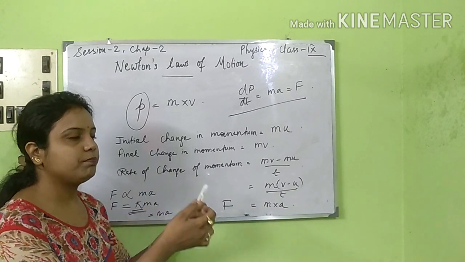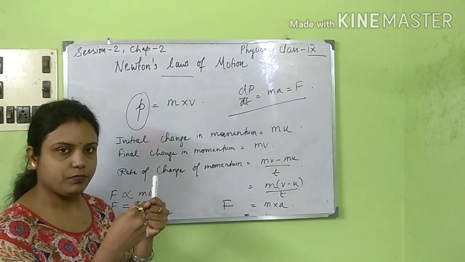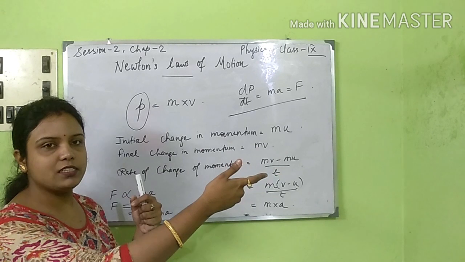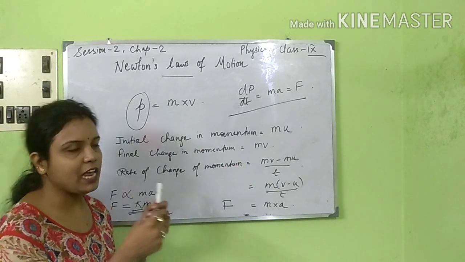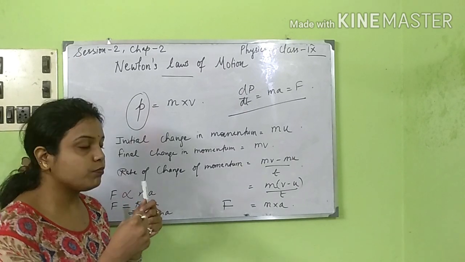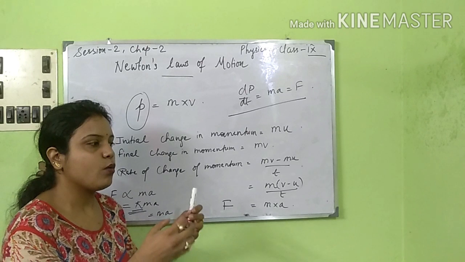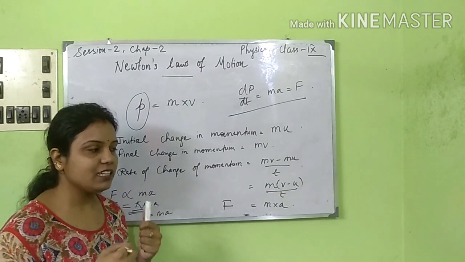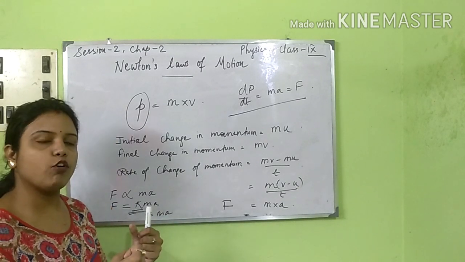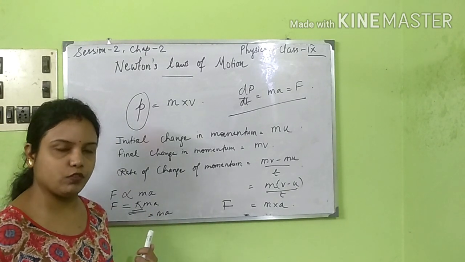Suppose I am pulling a particular body with a force F1. The other person, on the opposite side, is also pulling the object with a force of F1. So both the forces are equal. In that case, that particular body will not move.